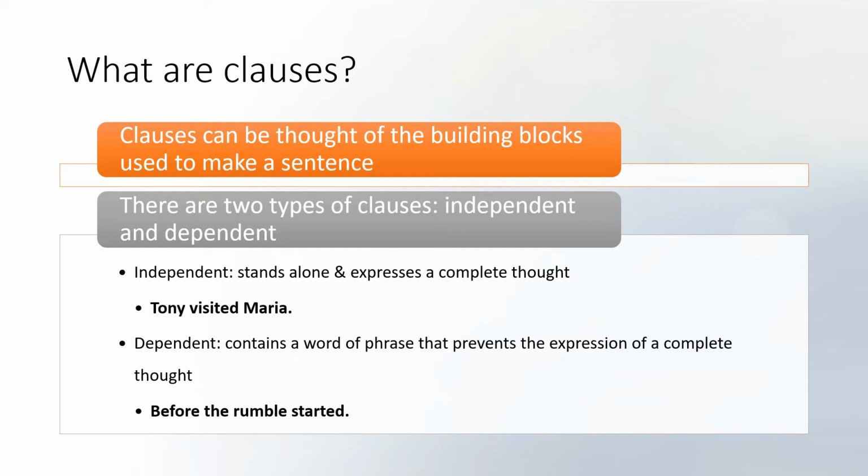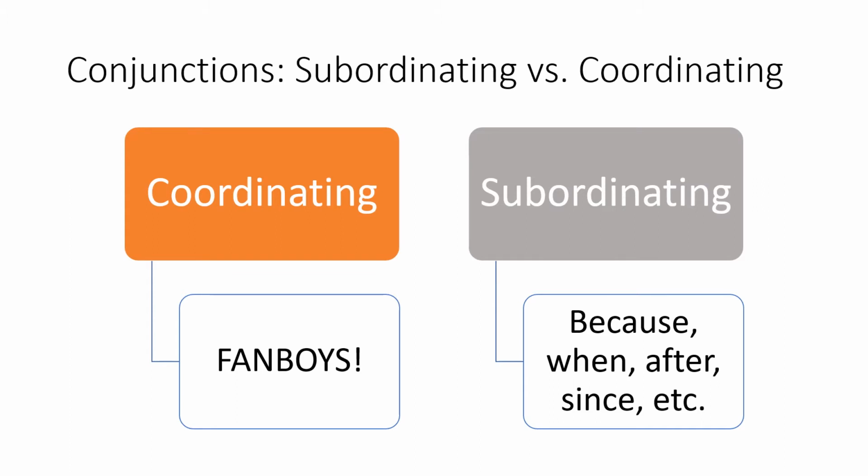Because of this, dependent clauses don't express a complete thought, and without being attached to an independent clause, they are considered fragments when punctuated as sentences. We have a video going over fragments if you were interested in learning more about them. Conjunctions are used as linking words to connect separate sentences. The way that coordinating and subordinating conjunctions differ are the types of sentences they connect.